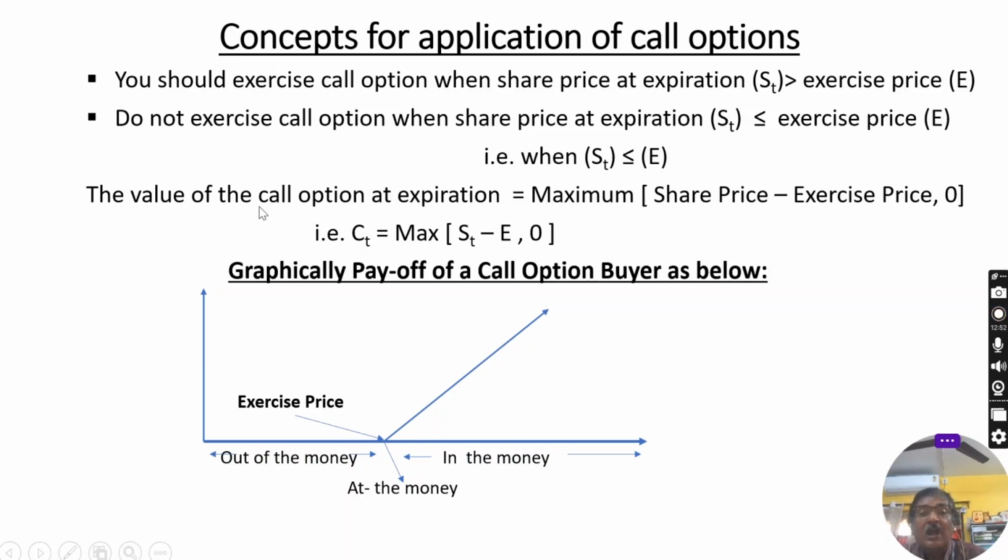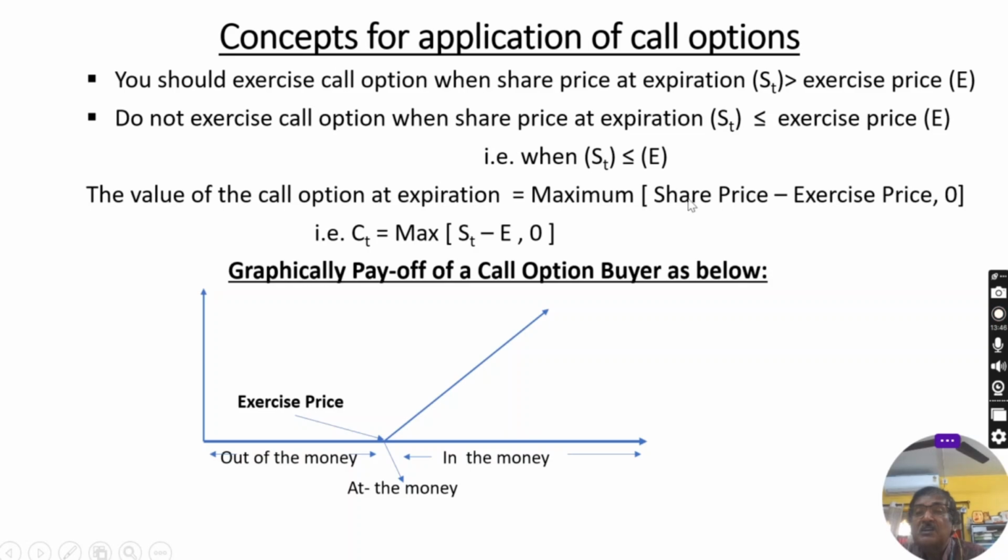And mathematically you can write it this way: the value of the call option at expiration. At expiration means what? On the date of application of the contract or option. The value will be the maximum of this or 0. This cannot be negative. Why? Because if the share price is less than the exercise price, then the call option buyer will not apply the call option. That's why in that case the call option value will be 0.